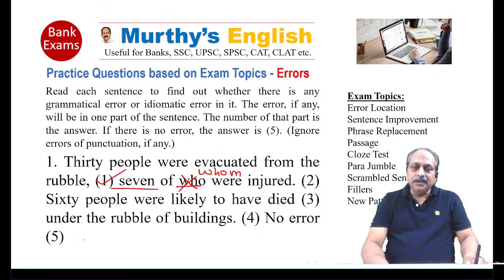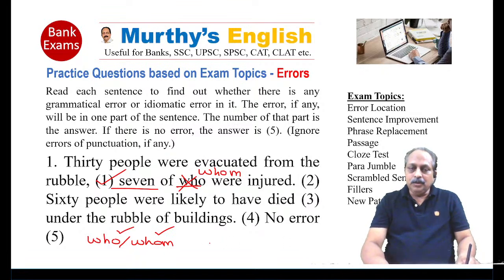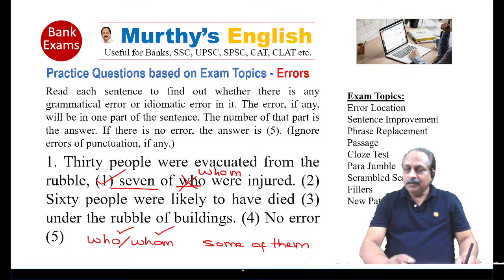A lot of students get confused between who and whom. What is the difference? Who goes with the subject, whom goes with the object. Also remember, many exams have given some of. After some of, we have to use a pronoun in the plural form and object form, not in the subject form. Some of them, some of whom.